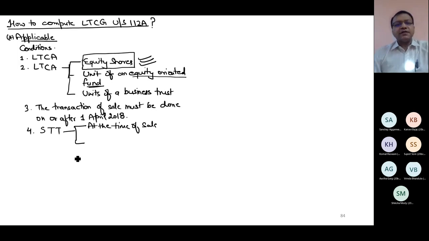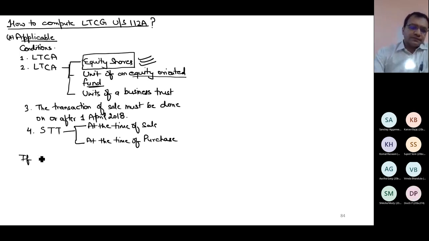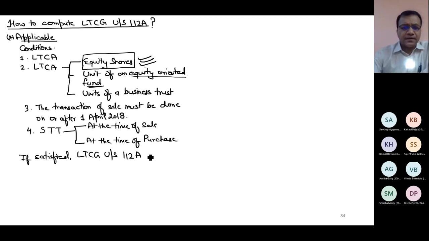That means when the shares were purchased, these must be listed. When the shares were sold, these must be listed. If all these four conditions are satisfied, then this LTCG will be taxed specially under section 112A at a flat rate of 10% over and above rupees 1 lakh. This is my first thing.